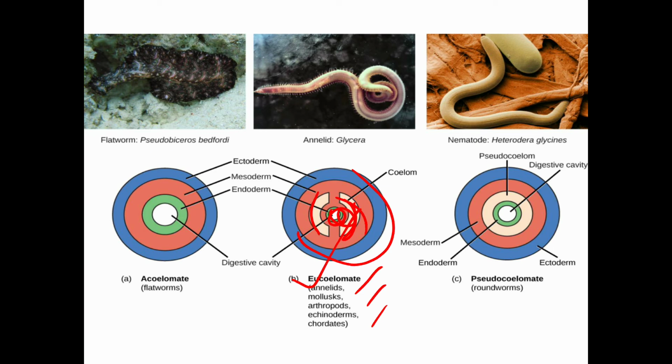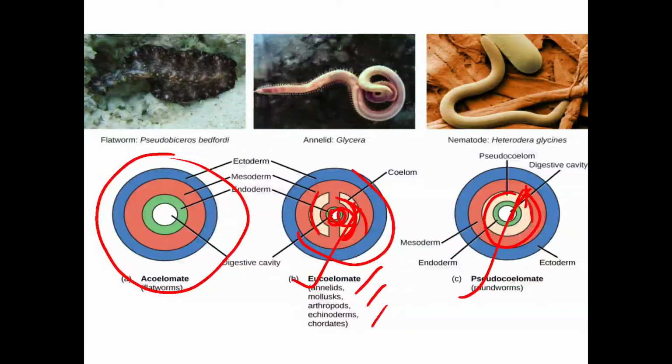Then in acoelomates, there will be no such cavity between gut and body wall. This is about the acoelomate. But in case of pseudocoelomate, there is a space. In pseudocoelomates, a fluid-filled cavity separates the digestive tract and outer body wall. The cavity is there, but there will be no lining by the mesoderm.